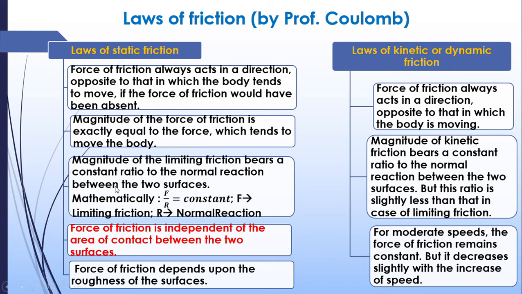Third rule is F by R is equal to a constant. That is, limiting friction by normal reaction will be a constant, and the constant is otherwise known as coefficient of friction. Fourth rule is force of friction is independent of the area of contact. Frictional force is not dependent on the area of contact between the two surfaces. It only depends on the roughness of the surfaces. So these are the 5 rules of static friction.